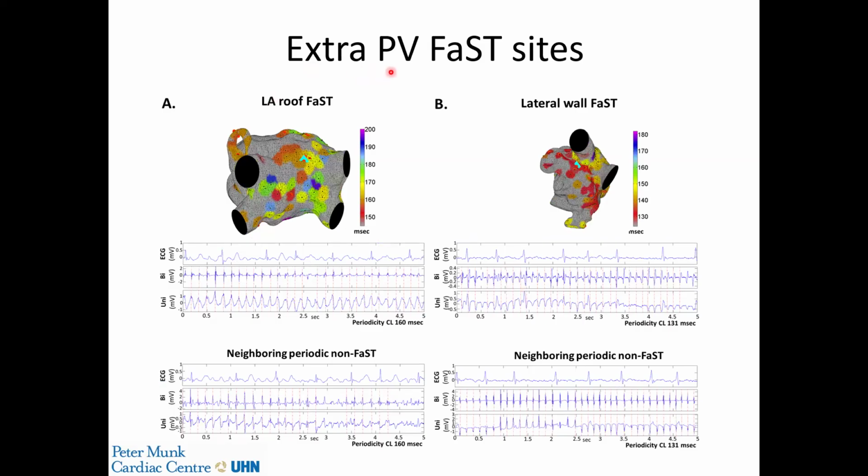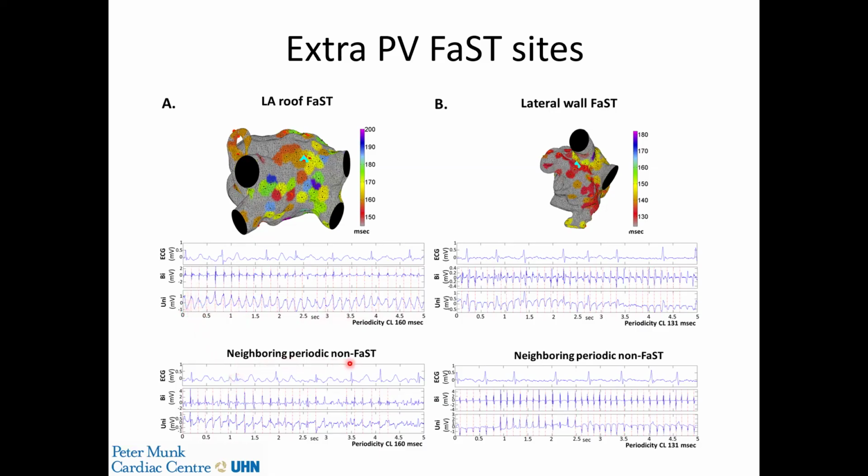These are two examples of extrapulmonary vein FaST sites. So here we have, again, a posterior projection, and we have periodicity shown in colors with a cycle length of 150 to 200 milliseconds. And here we see a FaST site in the left atrial roof. Now, what's interesting here is that you see the sustained periodicity in the bipolar electrogram. And then with the activations annotated and transposed to the unipolar electrogram, you now have a fiducial point to define the unipolar morphology. So it actually is a QS sustained based on the annotations here.